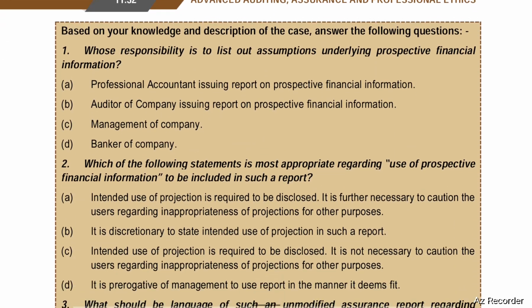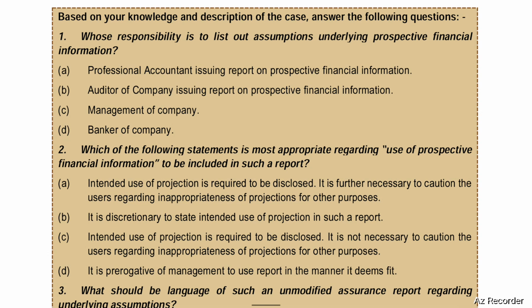Based on your knowledge and description of the case, answer the following questions. Whose responsibility is it to list out assumptions underlying prospective financial information? First option, professional accountant issuing report on prospective financial information. Second option, auditor of company issuing report on prospective financial information. Third one, management of the company. Fourth one, banker of the company. Option C is correct. That is the management of the company. It is the management's responsibility to list out assumptions underlying prospective financial information.